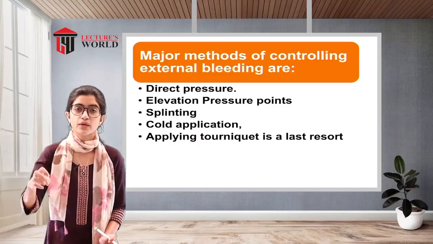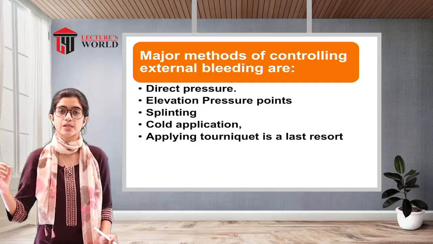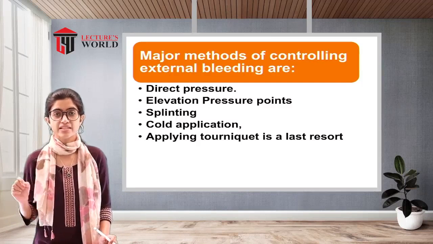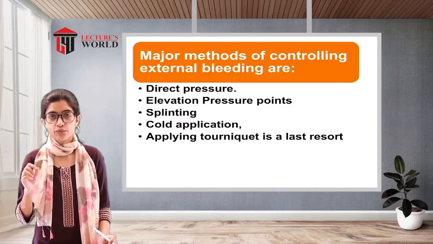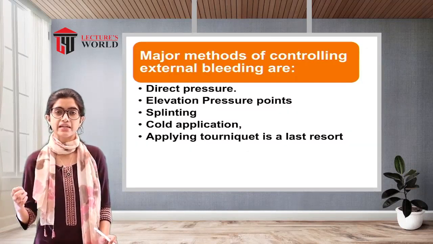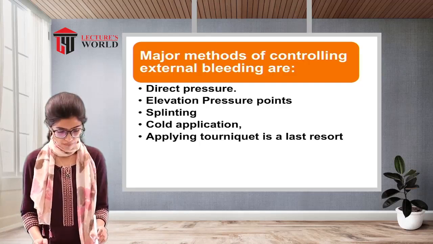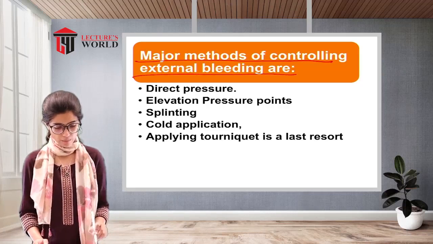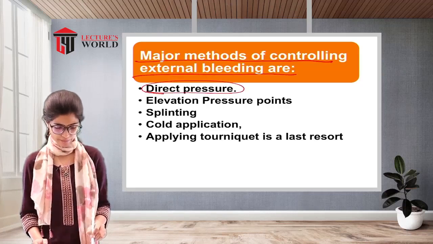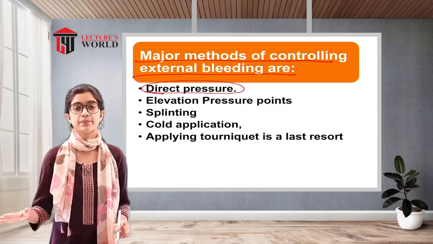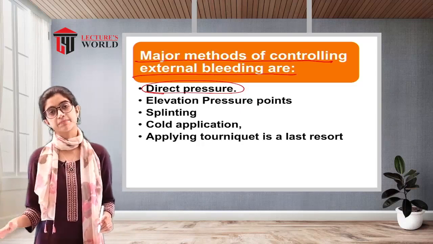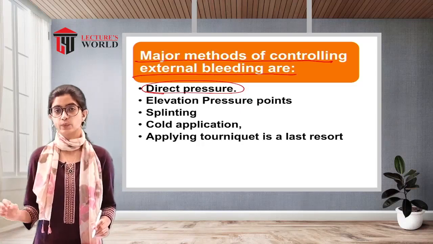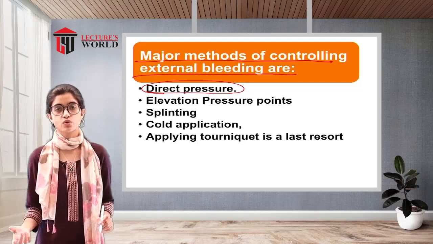When the focus is on controlling external bleeding, there are various methods, and by any of these the bleeding can be controlled. The major methods of controlling external bleeding are: number 1, direct pressure. Applying direct pressure over the bleeding site is one of the ways bleeding can be controlled.